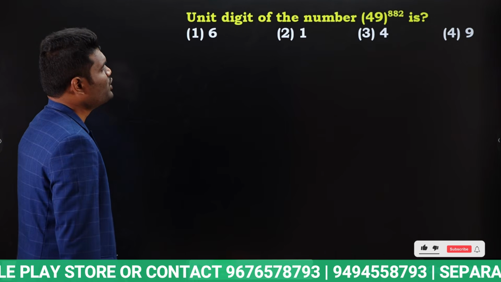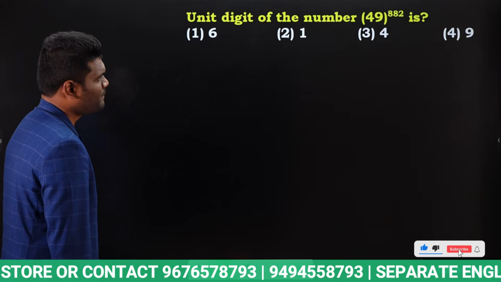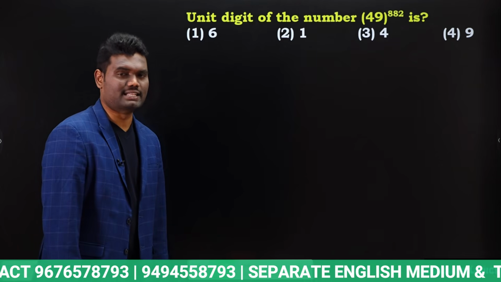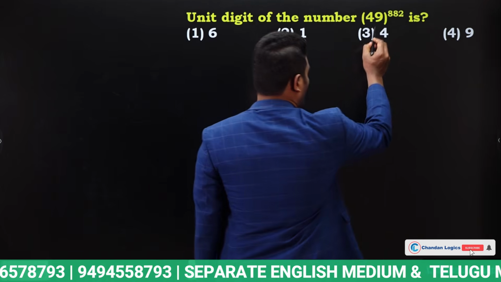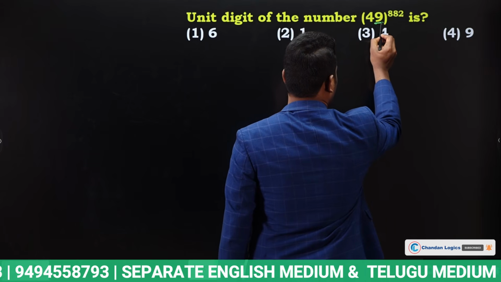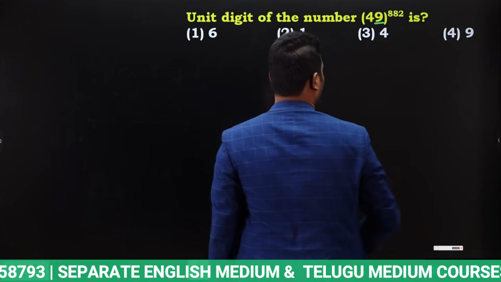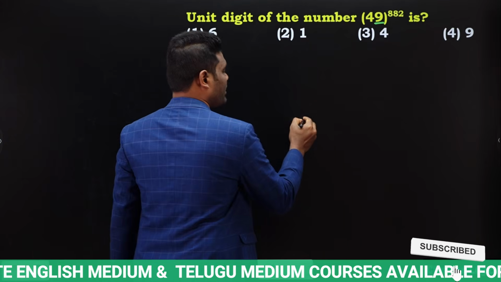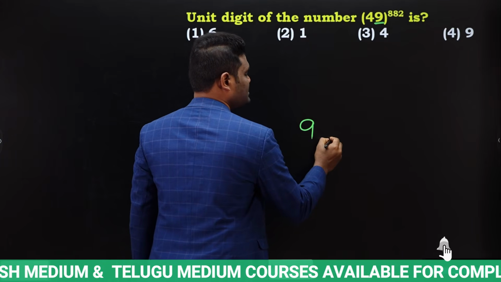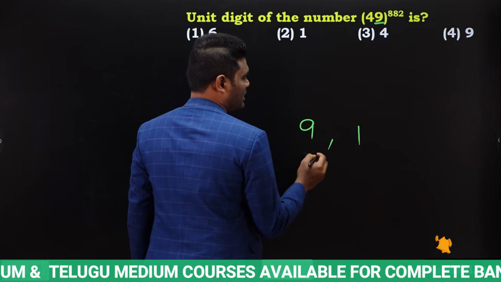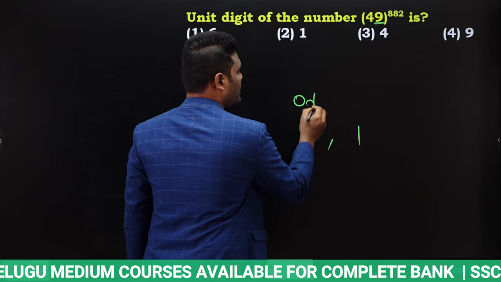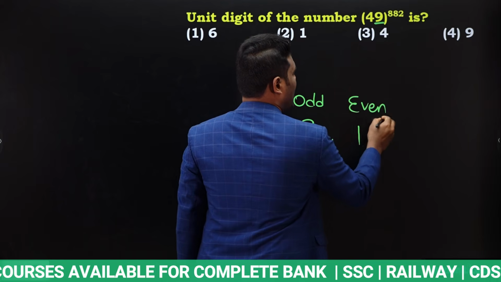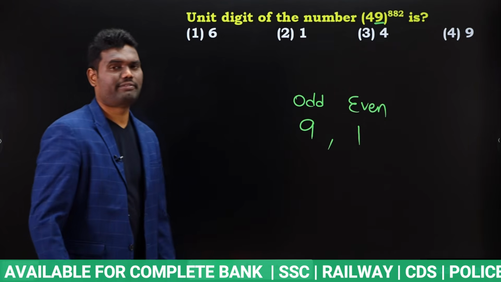Next, unit digit of the number 49 whole power 882. Now if you observe here, what is the value in units place? In units place we have 9. For 9 we have 2 possibilities, yes or no? One is 9 and other is 1. If the power is odd, last digit will be 9. If the power is even, last digit will be 1. That is what we have discussed.